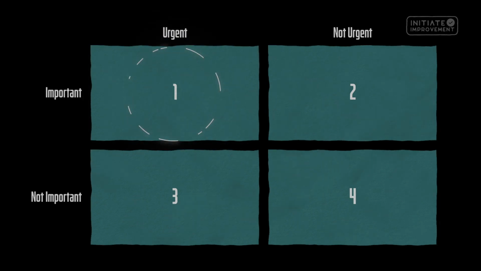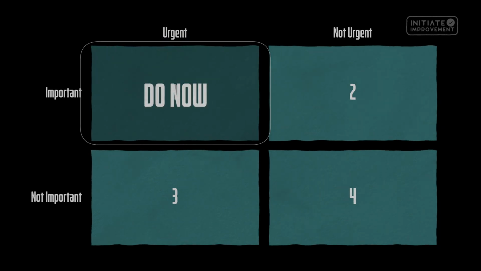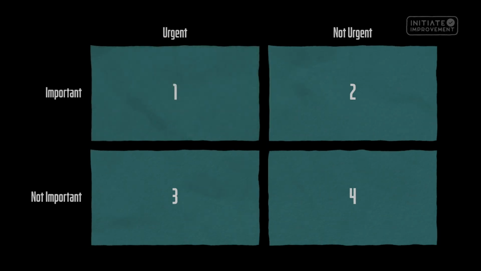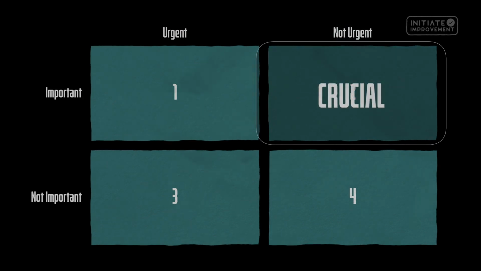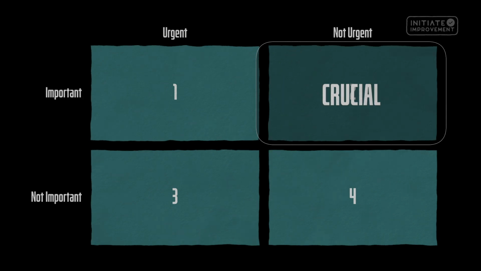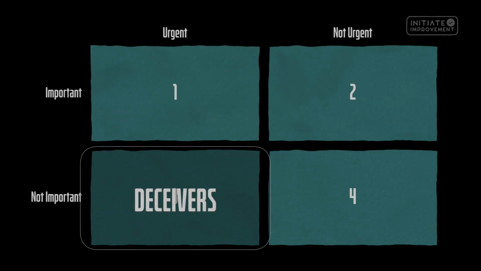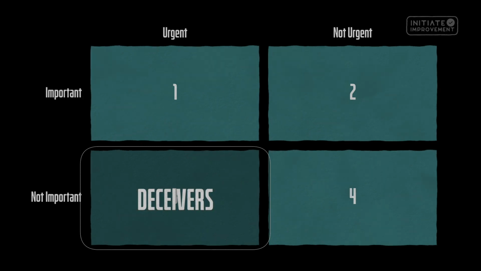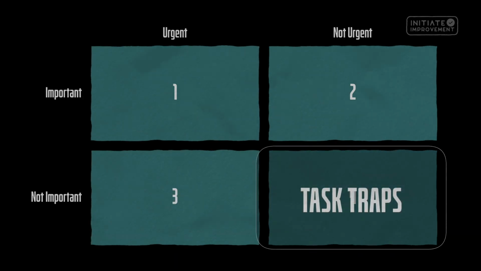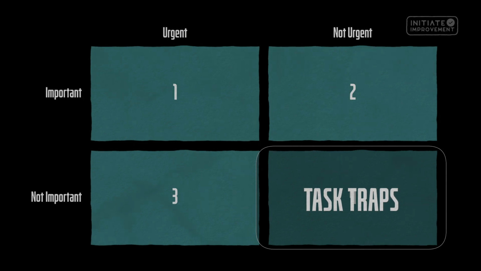Quadrant 1. These are tasks you need to do now. Think of it as putting out fires. Quadrant 2. These tasks set you up for long-term success. They're crucial, but often get pushed aside. Quadrant 3. The deceivers. They feel urgent, but don't necessarily drive your goals. Quadrant 4. These are task traps. Minimize these to be truly productive.